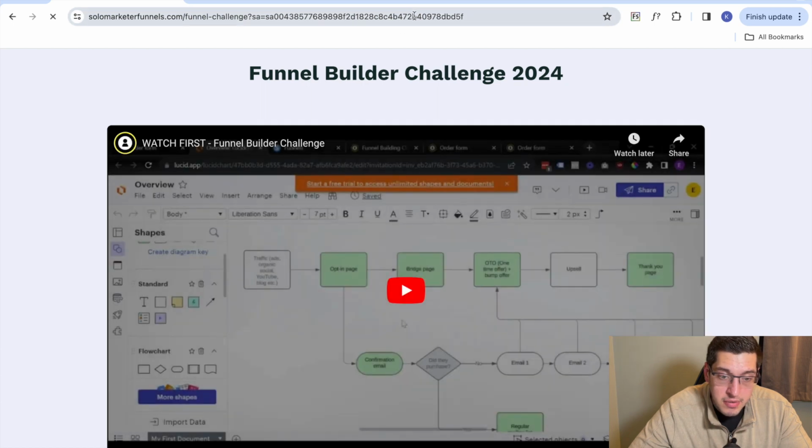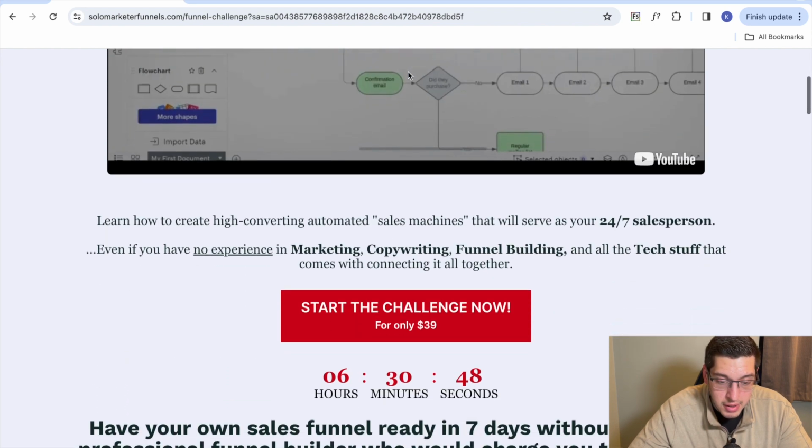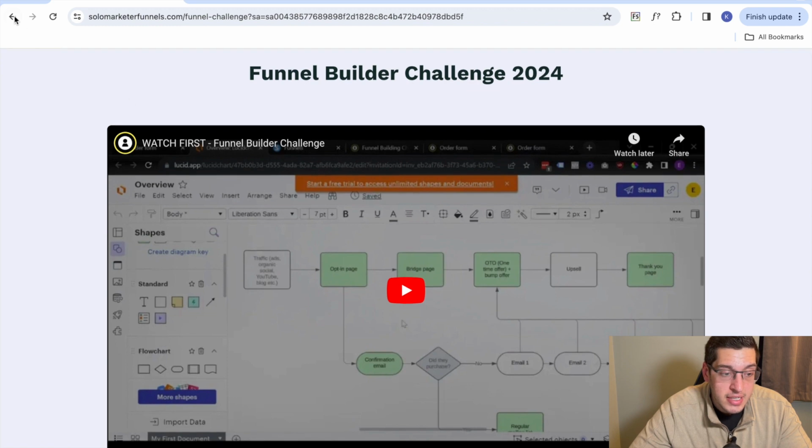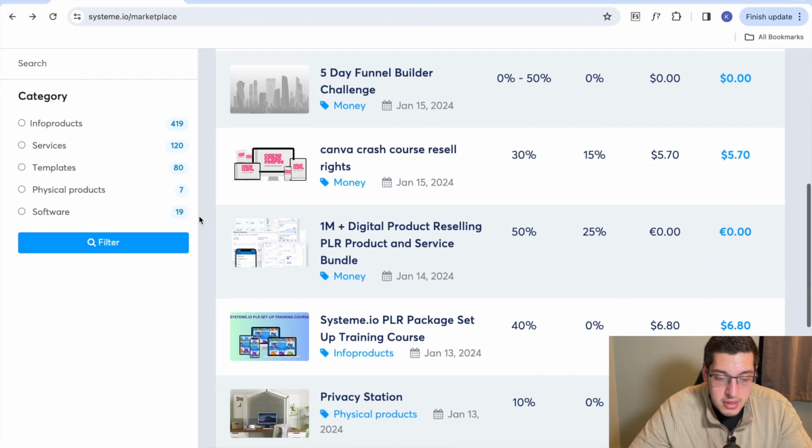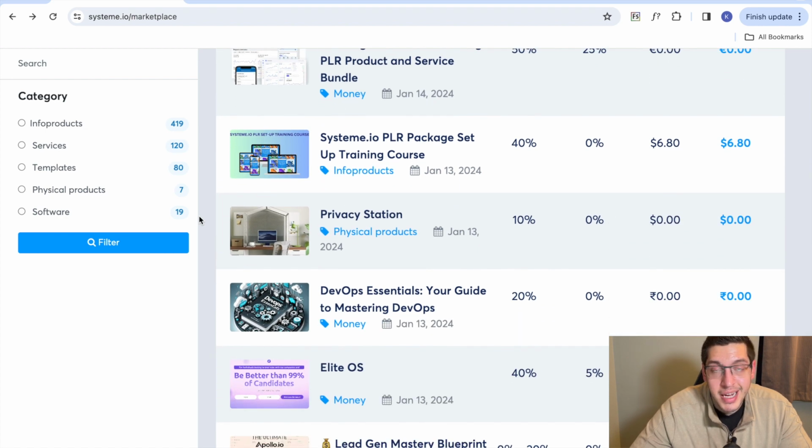and then this is your affiliate link up here. So you just copy and paste it, and as you promote it and start getting sales, you would make commissions on this. So let's say it's a 50% commission on a product that's $40. You would receive a $20 commission on this particular product. And again, just looking at the marketplace, you have so many offers to choose from. It's going to be hard not to find one.